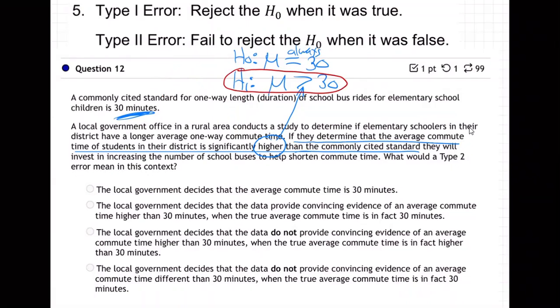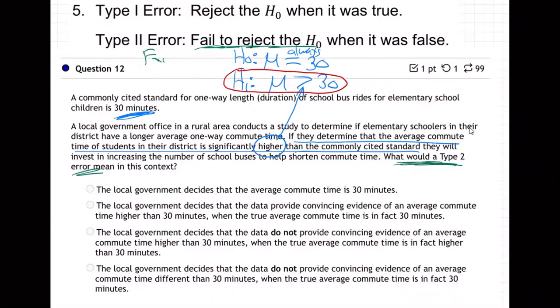Now, coming on down, I should have read the question more first. What would a type 2 error mean? What's type 2 error? Fail to reject the null. So they fail to reject the null, which means they what? Wait, I'm sorry.